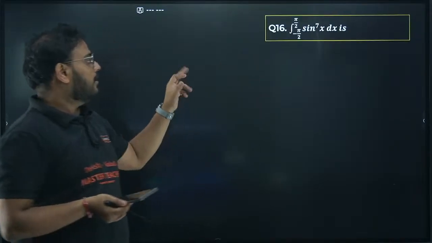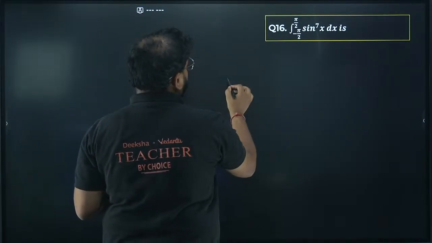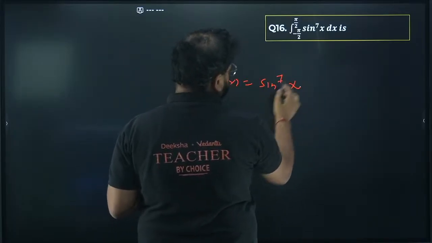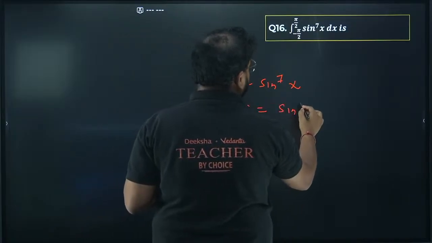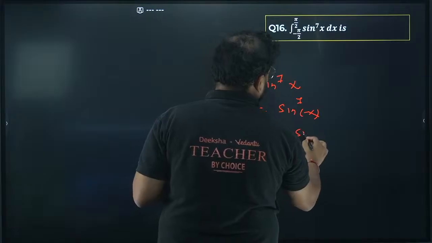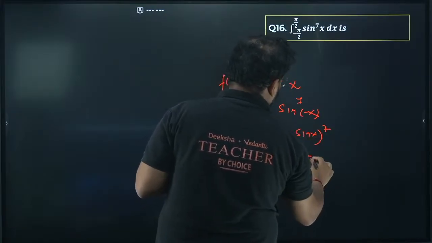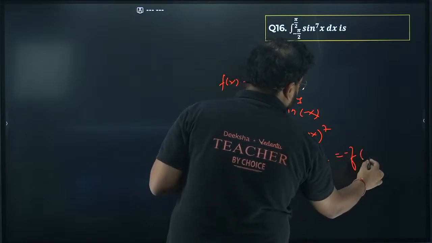Okay, 16th. What is the answer for 16th? It's an odd function. If you take this function f x as sine power 7x, replace x by minus x, you'll get sine power 7 of minus x. It'll become minus sine x power 7. So it'll become minus sine power 7x, same as minus f x.